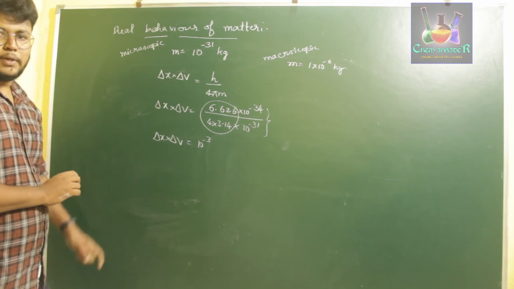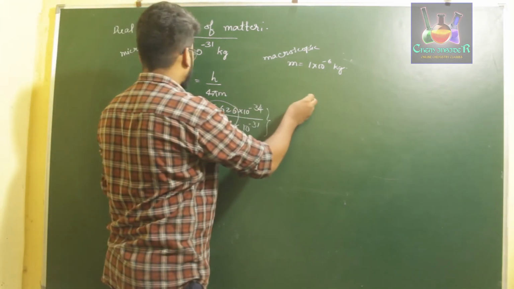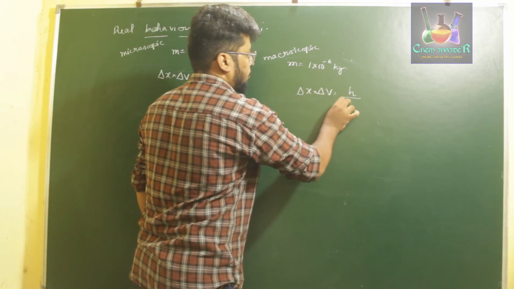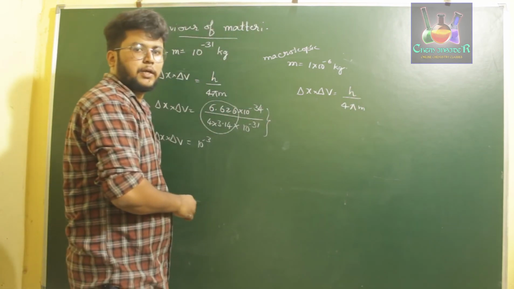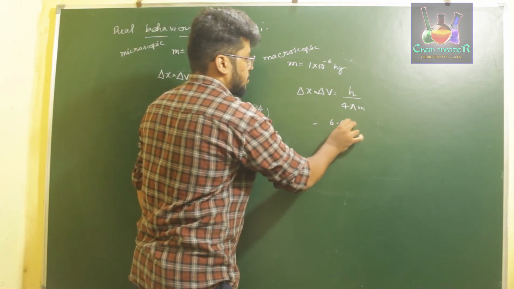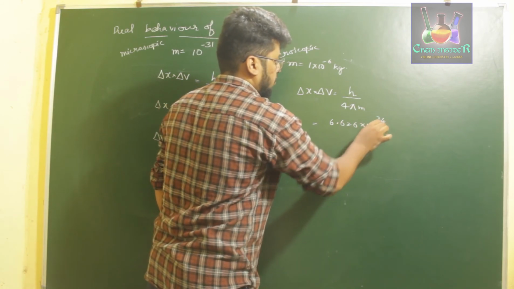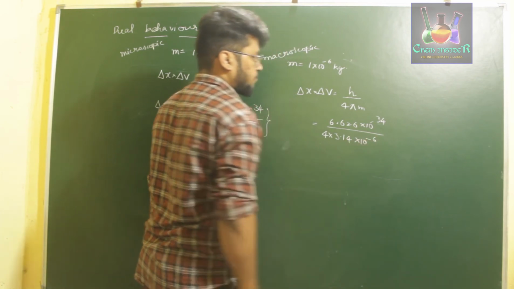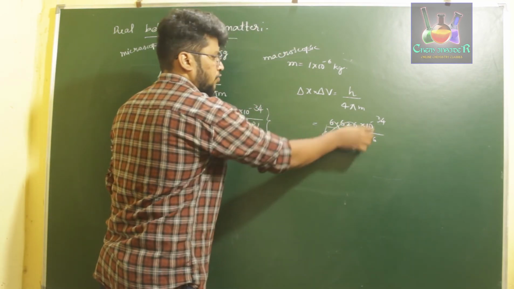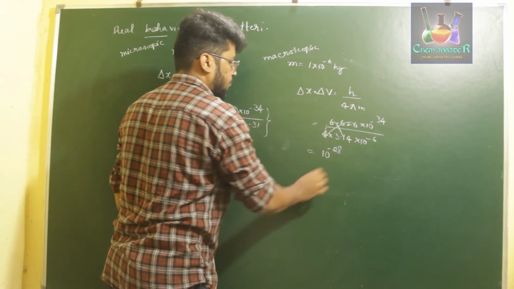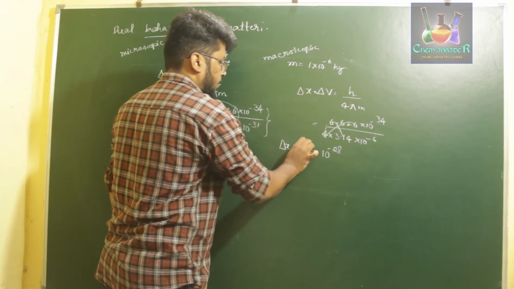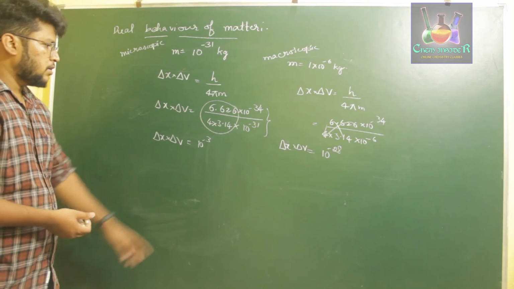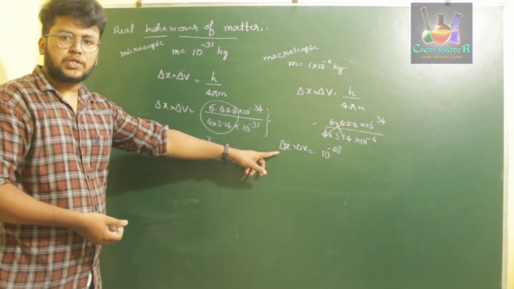So this 10 power minus 3 is the value of the uncertainty product of position and velocity for a microscopic level. Now in this case, if you have to calculate delta x into delta v, which will be equal to h by 4 pi m, that will be equal to 6.626 into 10 power minus 34 divided by 4 into 3.14 into 10 power minus 6. Again we'll ignore these values. If you just observe here, we get 10 power minus 28. Out of these two, which is a smaller uncertainty value? This one, right? With a value of 10 power minus 28.